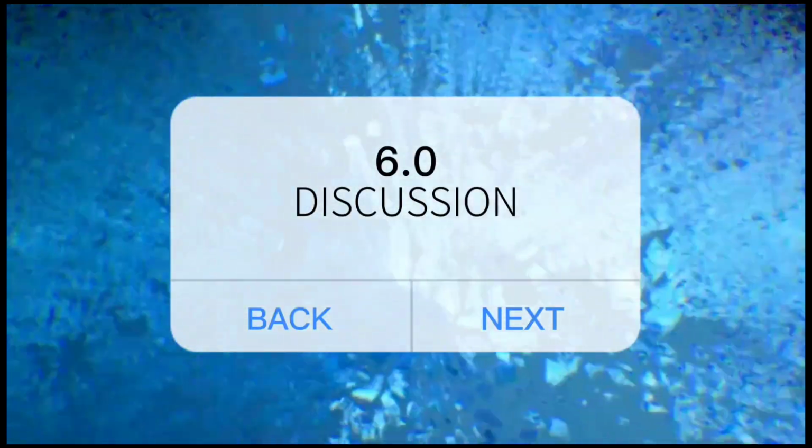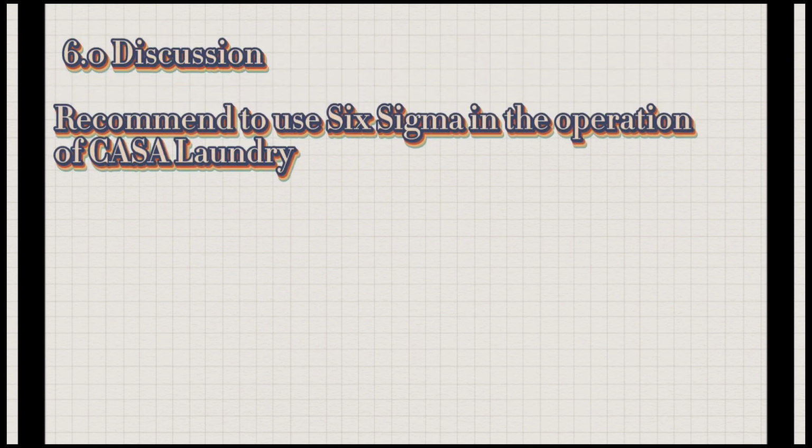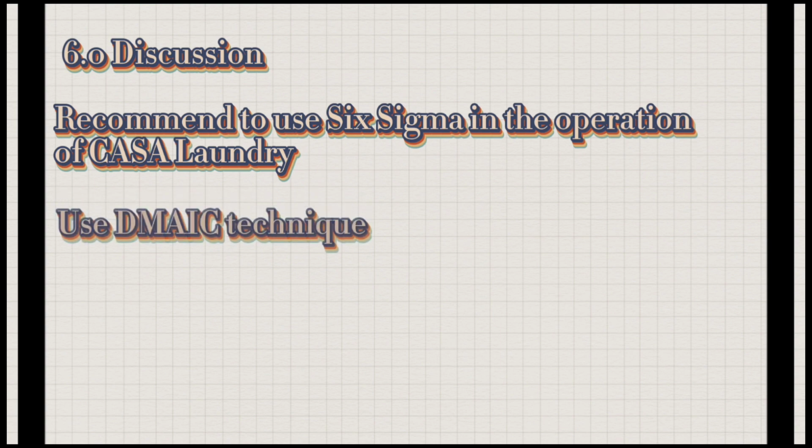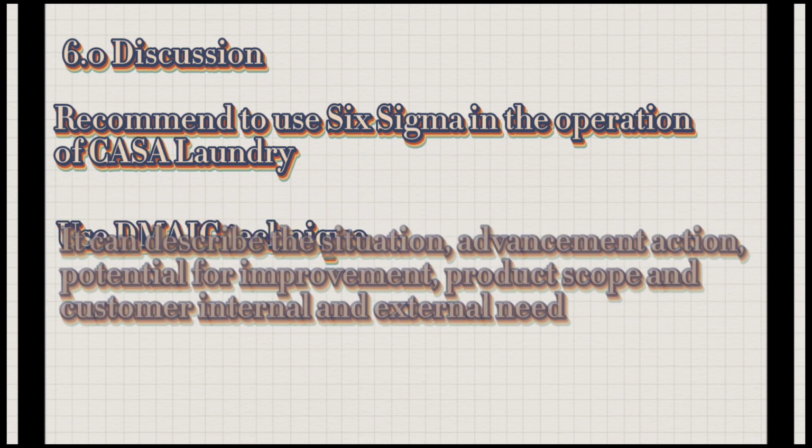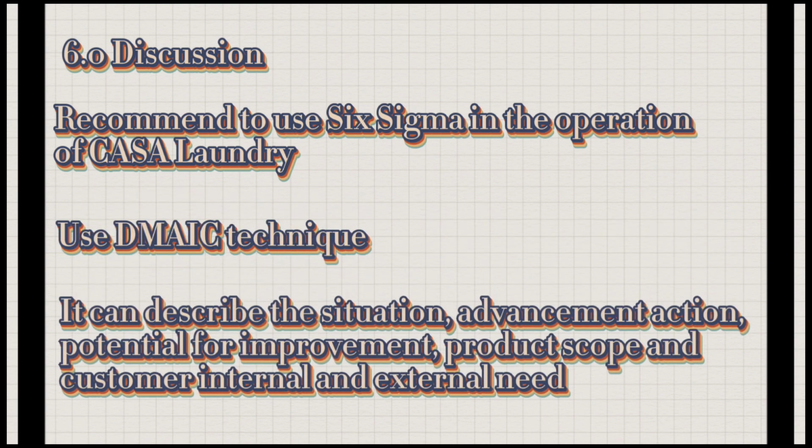6.0 Discussion. Six Sigma implementation is recommended for Kesa Laundry. The DMAIC, or define, measure, analyze, improve, and control process, is a data-driven quality assurance technique. It's an essential component of a Six Sigma program.